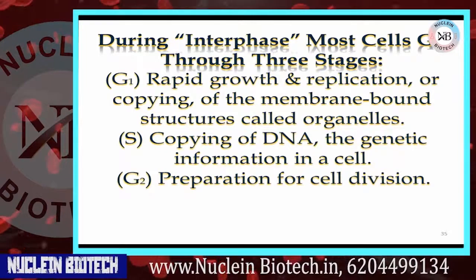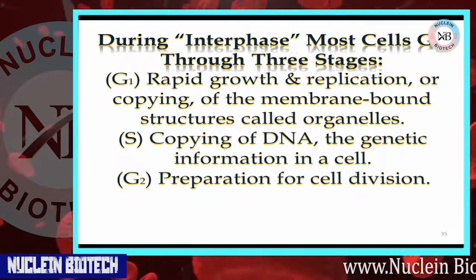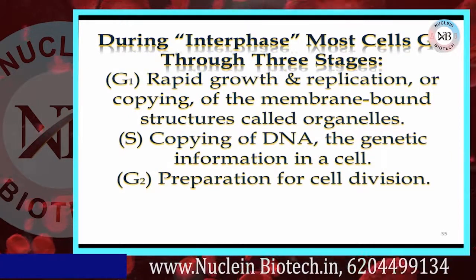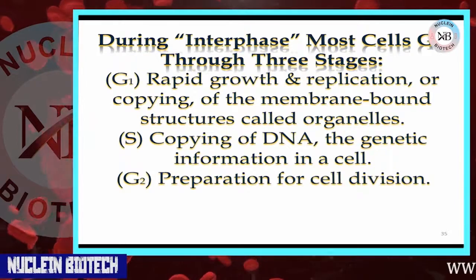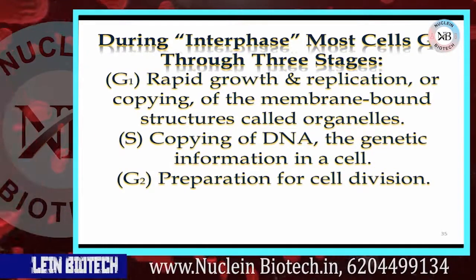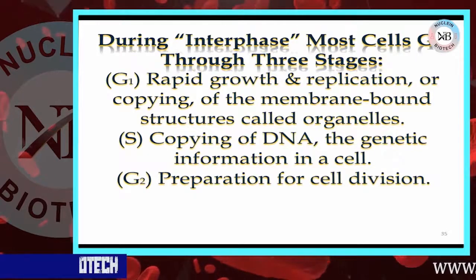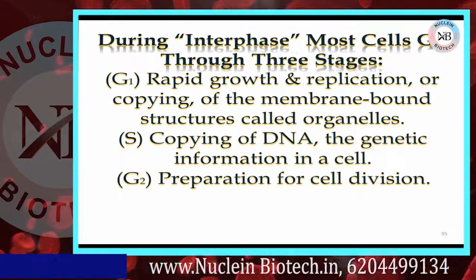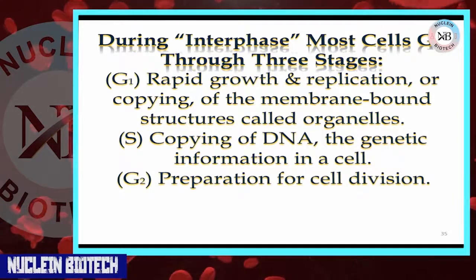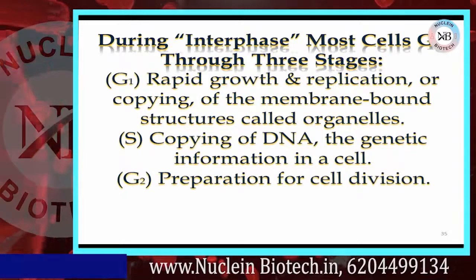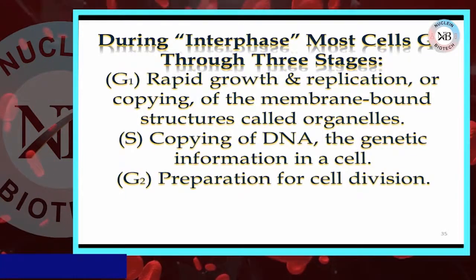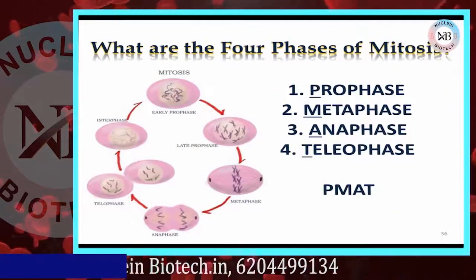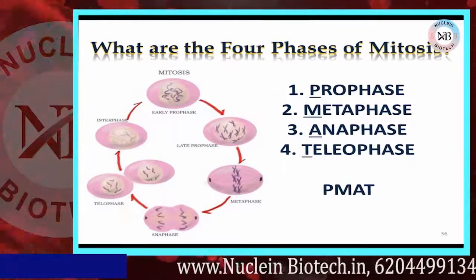Interphase, stage 1, is the period before cell division occurs. The cell grows to its mature size, makes a copy of its DNA and prepares to divide. In mitosis, there are 4 stages where the cell nucleus divides into 2 nuclei. A copy of the DNA is distributed into each of the 2 cells. Stage 3, cytokinesis, the final stage, completes the process of cell division. The cytoplasm divides, distributing the organelles into each of the 2 new cells.